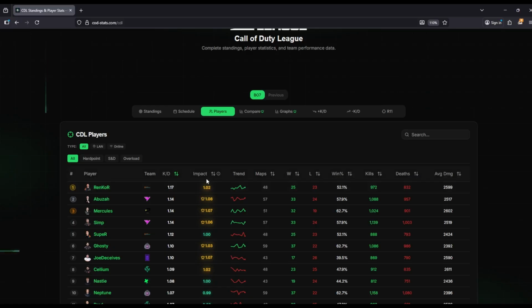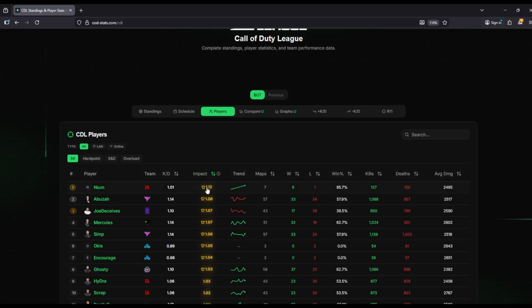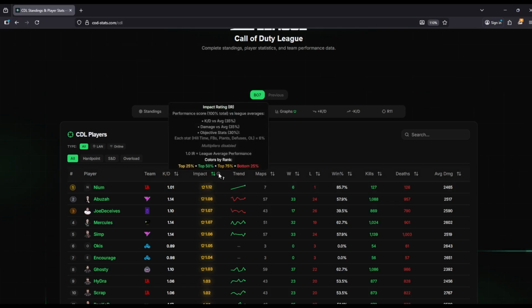And my favorite feature on the site is actually this here, the impact rating. So, yeah, this is honestly my favorite feature here, because this rating is a holistic rating that takes all... Well, let's look at what it actually takes into account, right? So the impact rating is a performance score versus league averages. So it takes the KD, which is 35% of the ranking metric, damage versus the average, and the objective stats into account. So that shows you basically looking at the KD versus the average, the damage versus the average, and the objective efficiency and their stats, who is frying on another level, right?